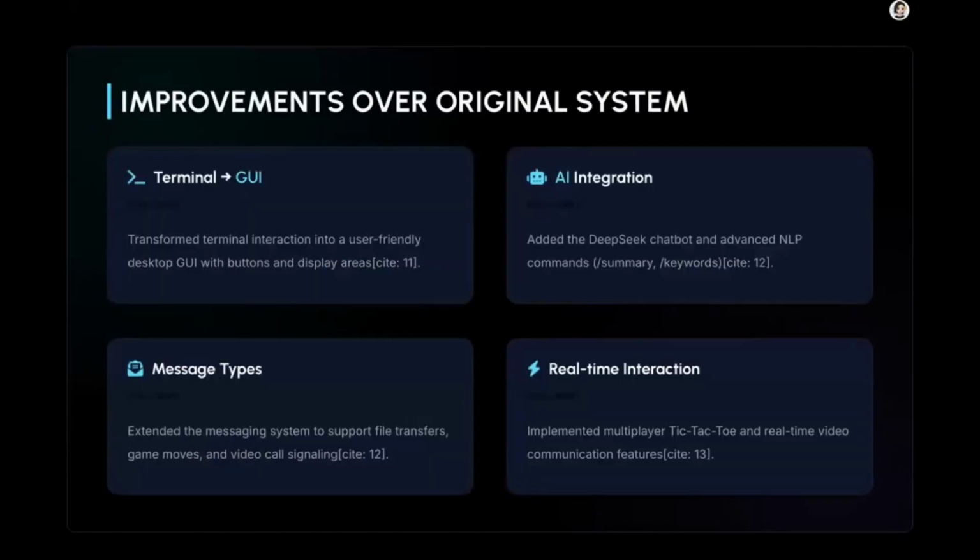Compared with the original terminal-based chat system, our version made several major improvements. First, we replaced terminal interaction with the GUI, making the system much easier to use. Second, we added AI interaction through the DeepSeek chatbot. Third, we extended the message system to support special message types, such as file transfer, NLP comments, and video call invitations. Finally, we added real-time interactive features, including multiplayer tic-tac-toe and video communication.